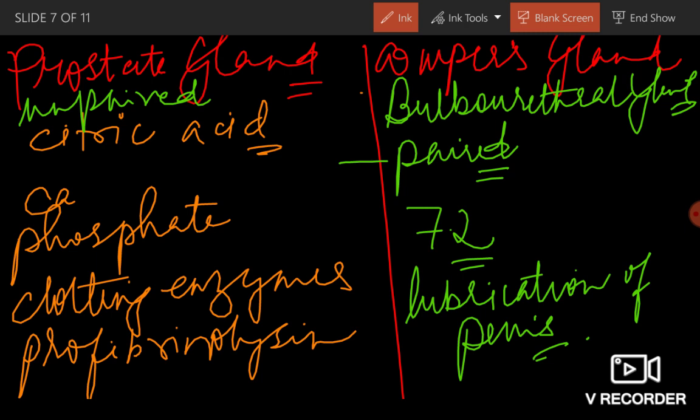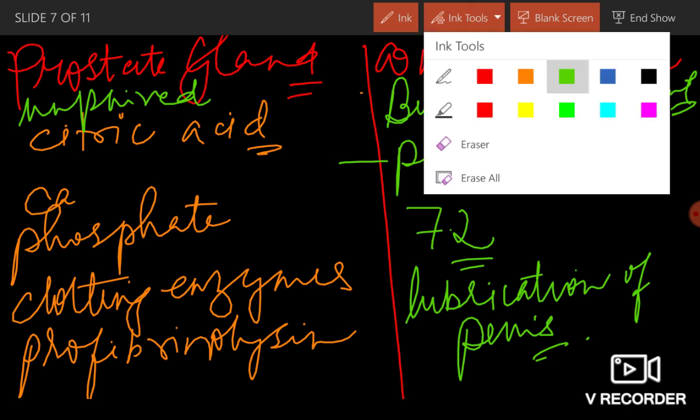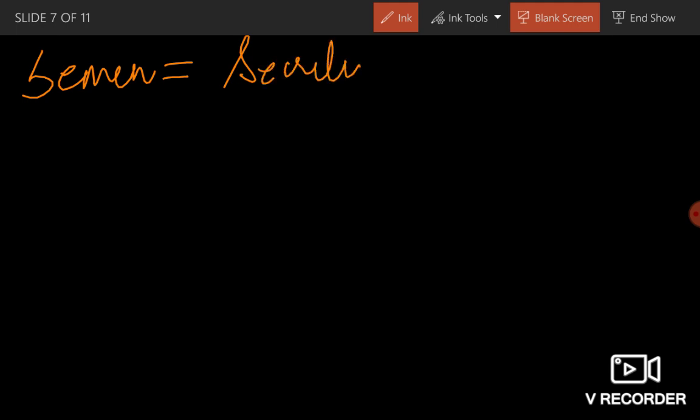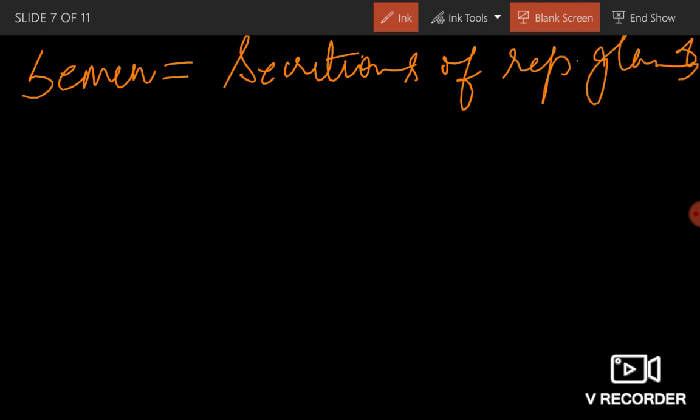Now semen I was saying. Now what is this semen? Semen is the secretion of reproductive gland, accessory reproductive gland, plus the sperm will make your semen.